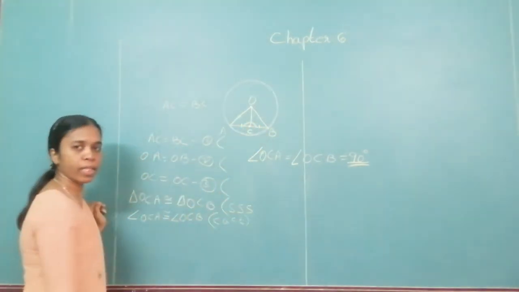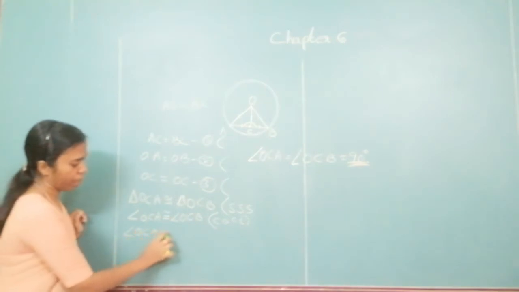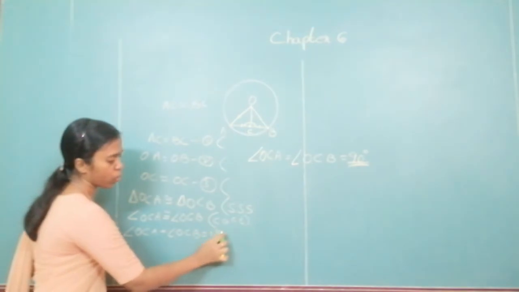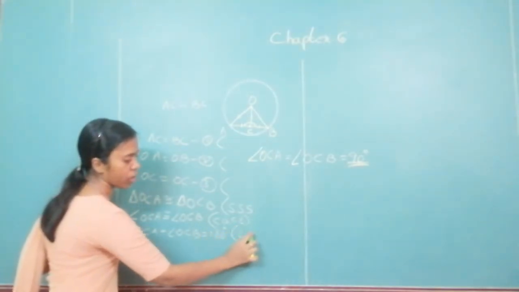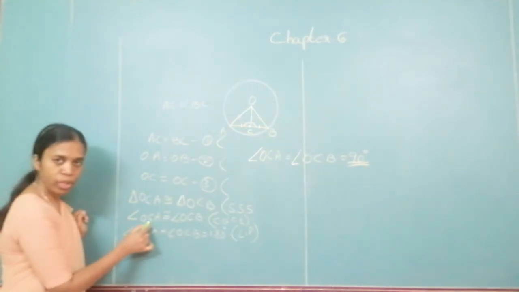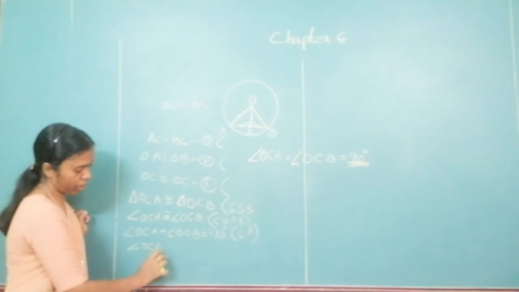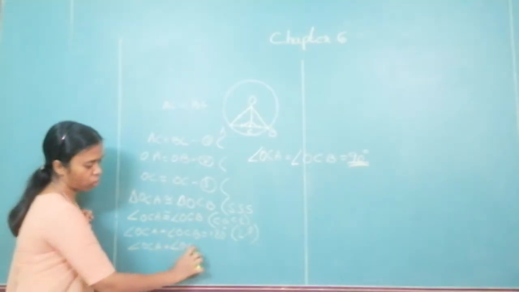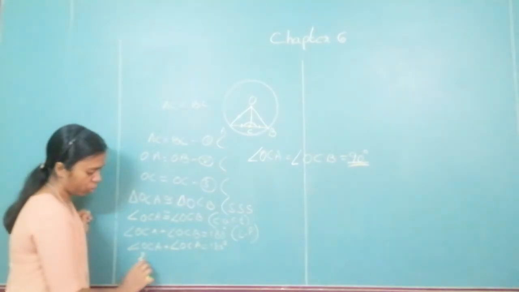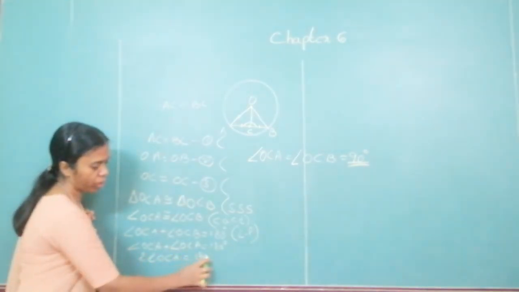This entire angle is a linear pair. So I know that angle OCA plus angle OCB is equal to 180 degrees because it is a linear pair. But OCB is the same as OCA, so I can replace it. So I can say angle OCA plus angle OCA is equal to 180 degree, that is 2 times angle OCA is equal to 180 degree.